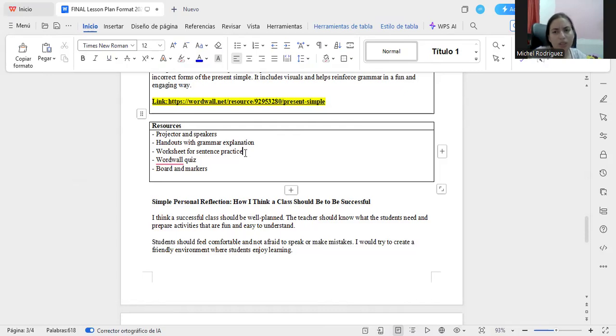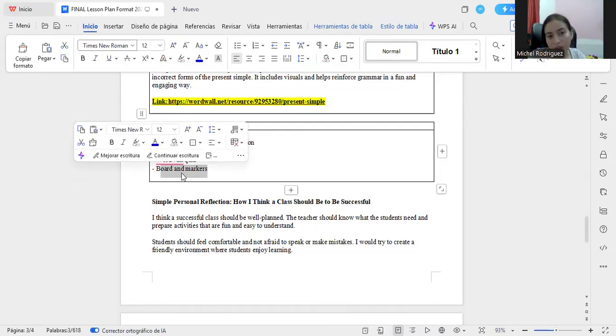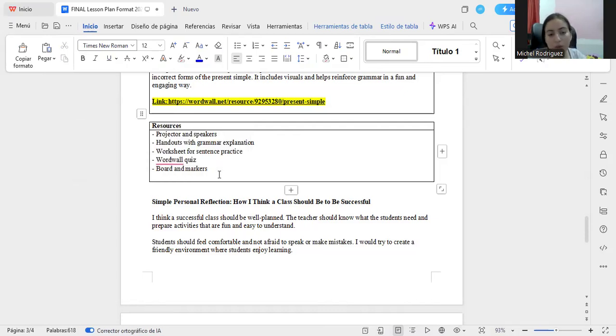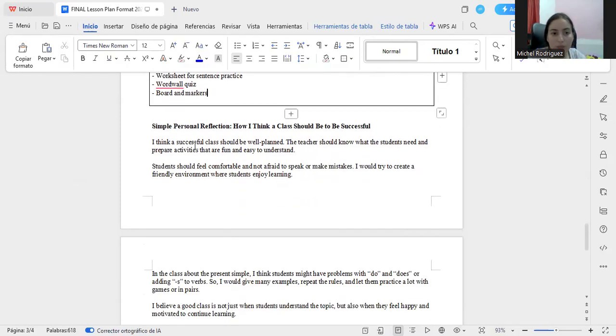This worksheet is easy because I think it is going to work better for this. It is better to do the same because they practice in a better way. Then the word wall quiz, and board and markers. The markers are for the explanation, all the things I need to do on the board, and yeah, finish.